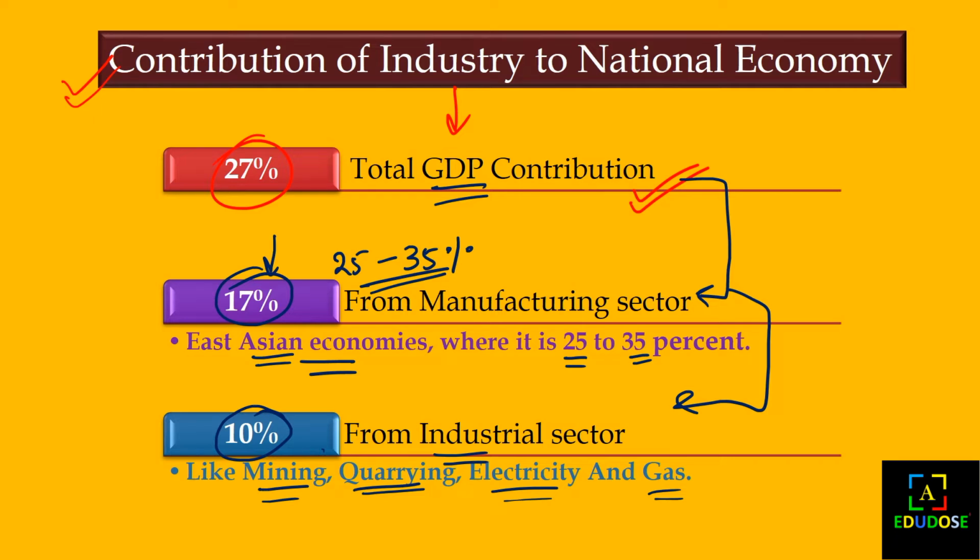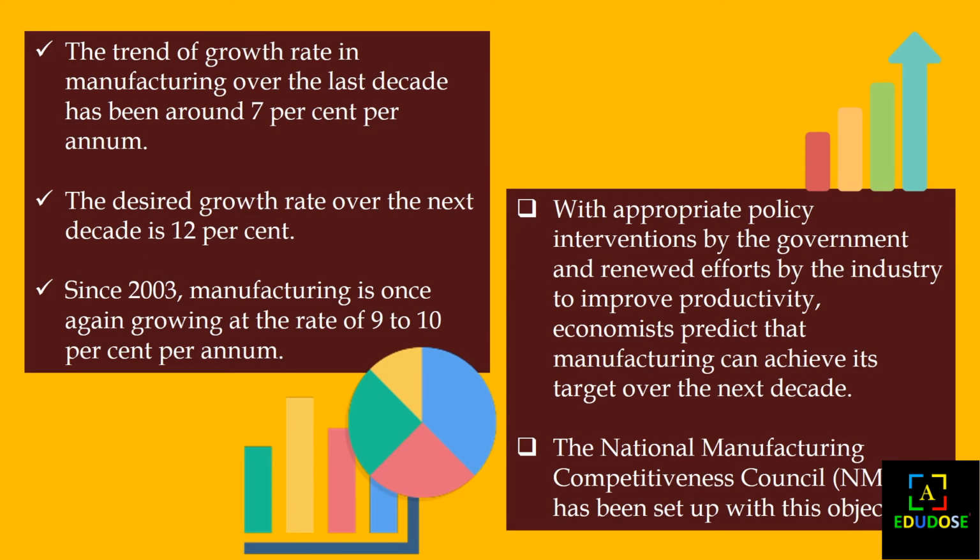To contribute more to the economy, the trend of growth by manufacturing is about 7% per year, but the growth that we desire is 12%. We have the growth rate of 7%, but the desired growth is 12%. To achieve this, we have made some interventions and appropriate policies so that we can achieve this growth rate of the GDP contribution.